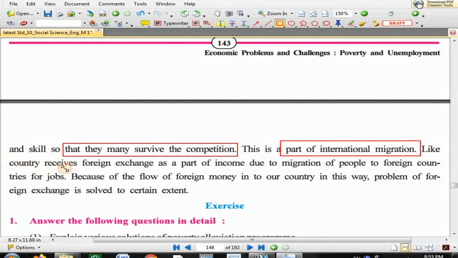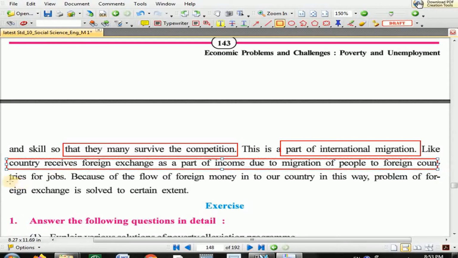A country receives foreign exchange as a part of income due to migration of people to foreign countries for jobs. For example, if I am basically from India and I do my work abroad, then I may send money to my family in terms of foreign currency. So it is possible that India receives foreign exchange because I am from India and my family is in India, but I am working in the US, and if I send money to my family, I will send it in dollars.